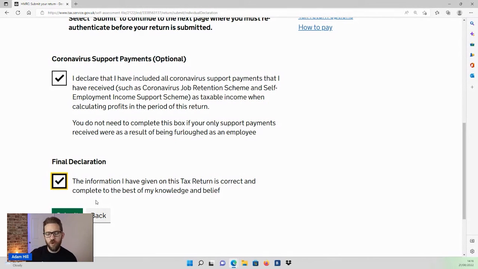At that point, you'll be given a reference number, a great long combination of letters and numbers. Take a screenshot of that and keep it. You only need that if for some reason the return went missing between here and HMRC, but you'd need to provide that to the technical team if that were the case. And that is it. That is how to complete the self-assessment tax return. That probably took less than half an hour or so if you are a limited company director, shareholder, or both.